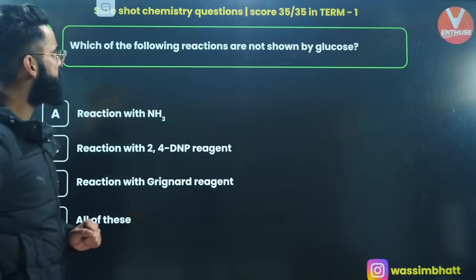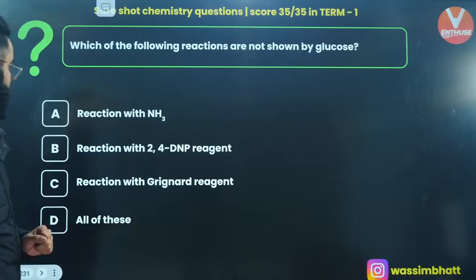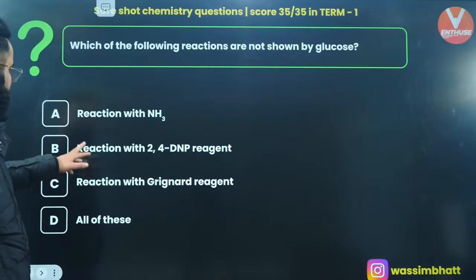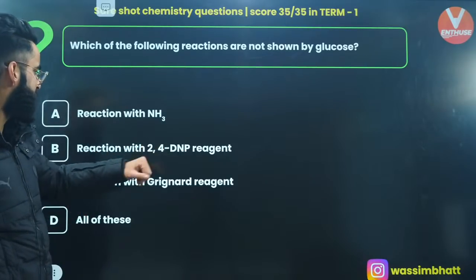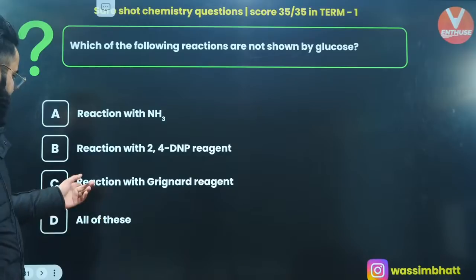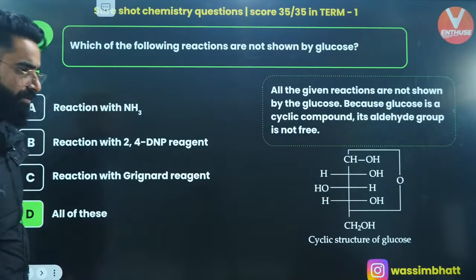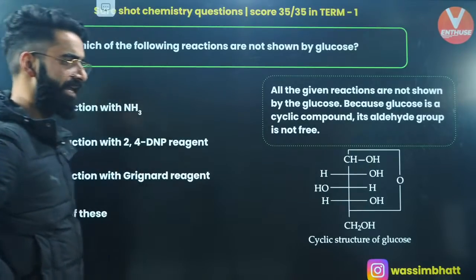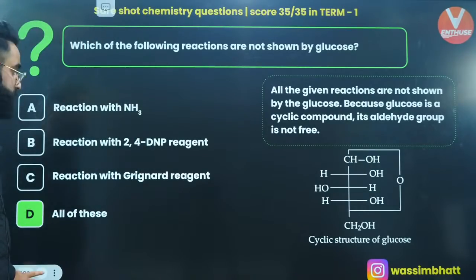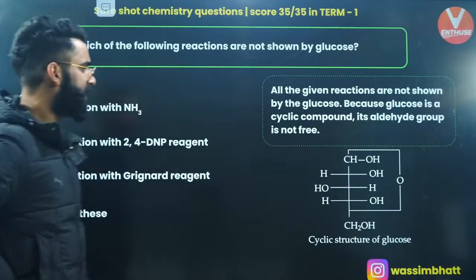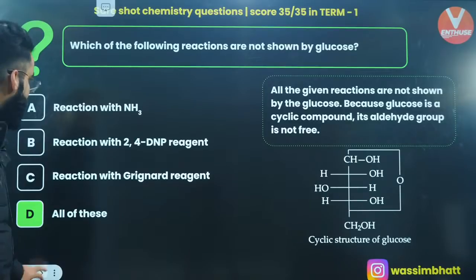Which of the following reactions are not shown by glucose? Reaction with NH3. Glucose does not show reaction with NH3. Correct. Reaction with 2,4-DNP reagent. It does not show reaction with it as well. Reaction with Grignard's reagent. No way. All of these is going to be the correct answer. Glucose does not show any reaction with any of these reagents. All the given reactions are not shown by glucose because glucose is a cyclic compound. Its aldehyde group is not free at all.